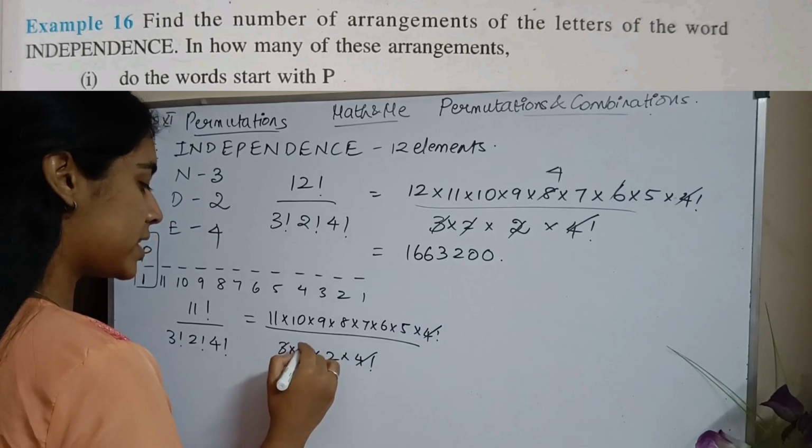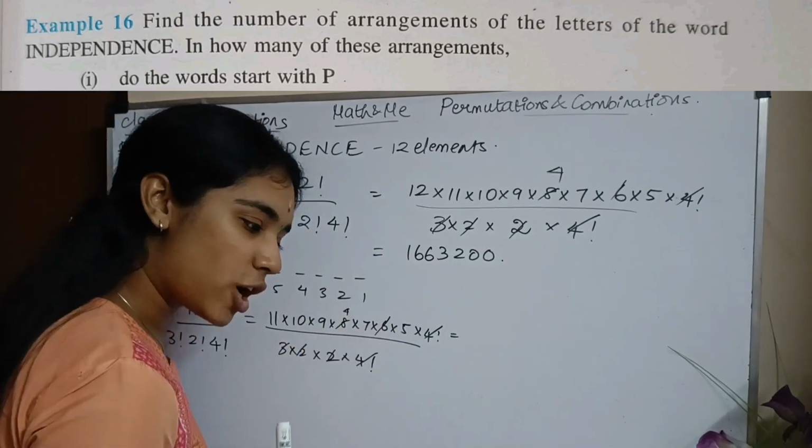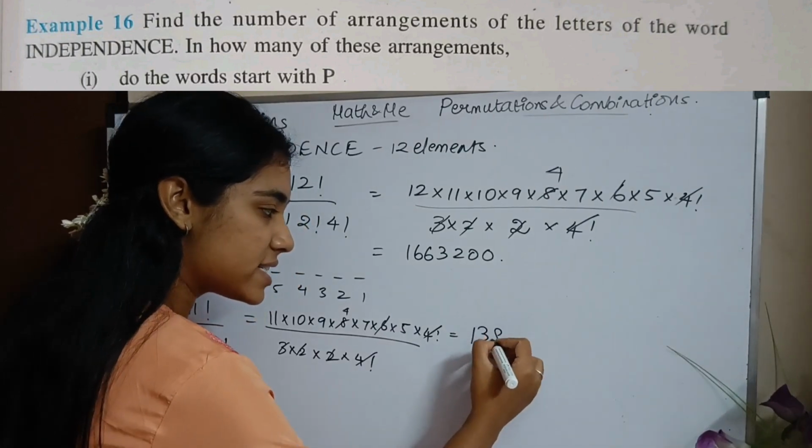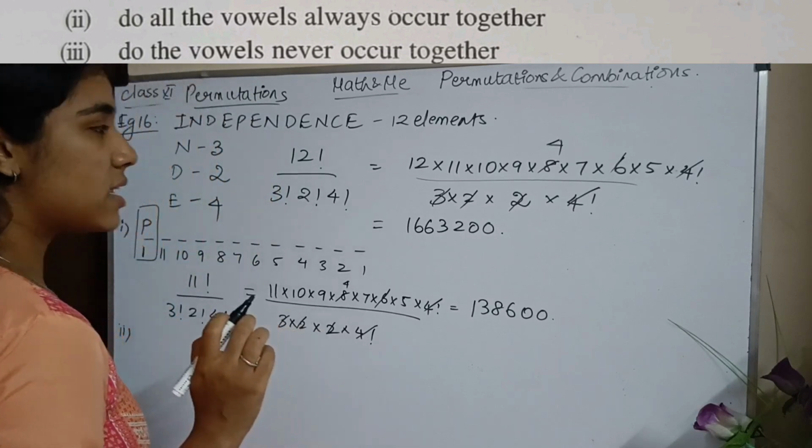So this will cancel. 3 2s are 6, 2 4s are... So my final result will be, I'll just copy the answer, 138600. Second subsection: do all the vowels occur together?